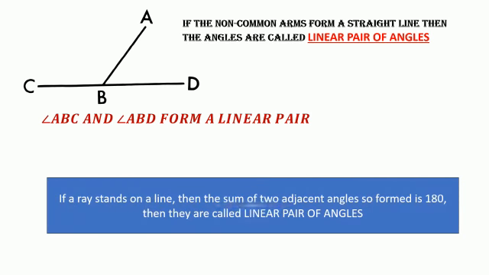And you know, the linear pair angles sum should always be equal to 180 degrees. That is why they are called a linear pair, since they are forming a straight line. If a ray stands on a line, the sum of the two adjacent angles so formed is 180. Then they are called linear pair angles.